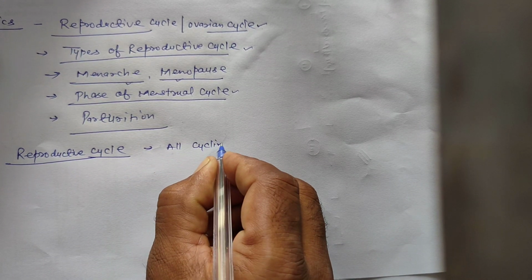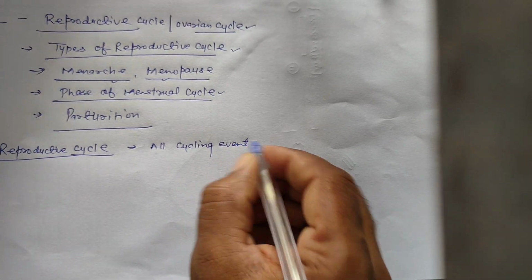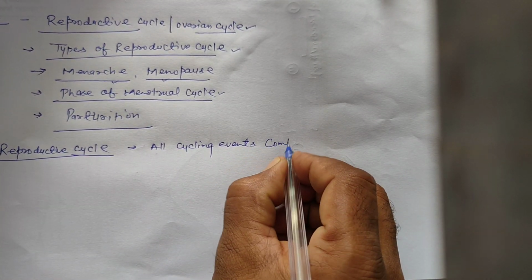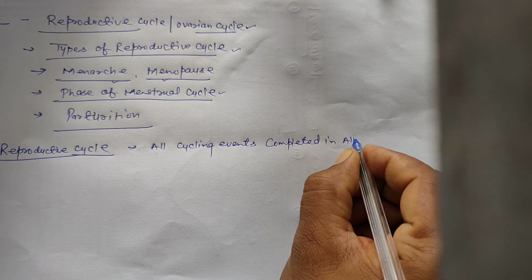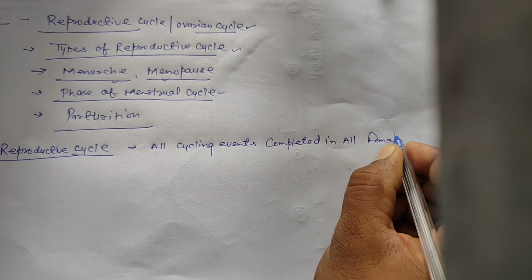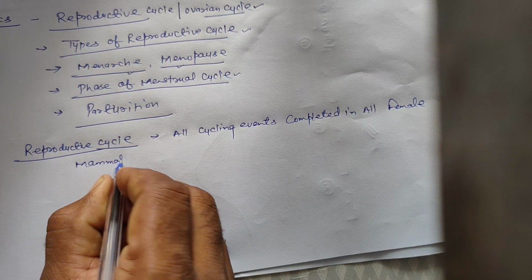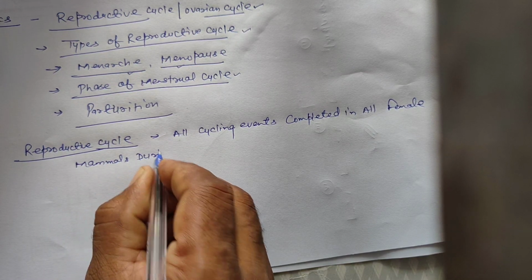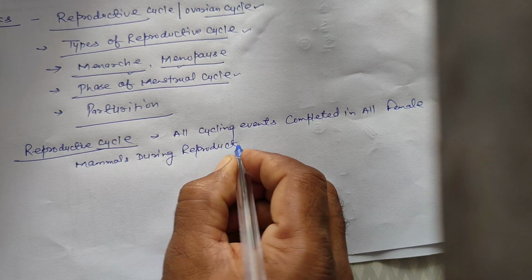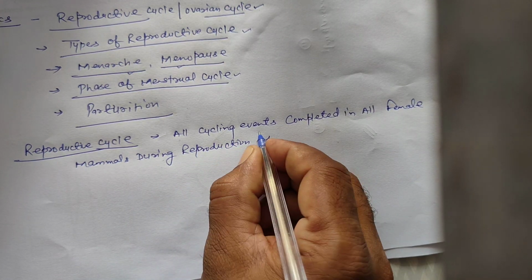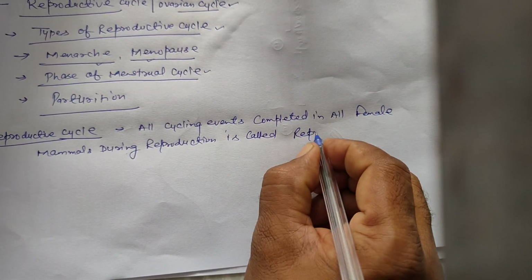All cyclic events completed in all female mammals during reproduction are called the reproductive cycle.